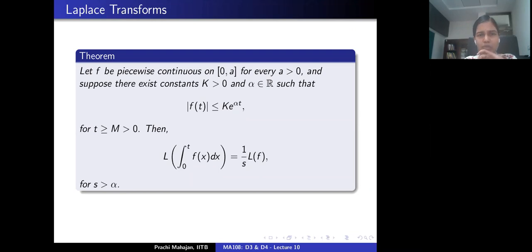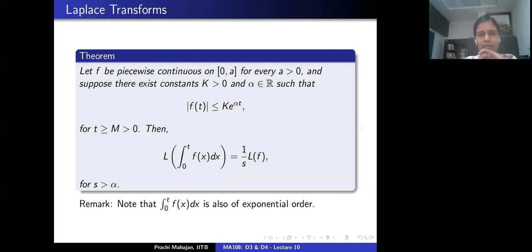We'll see how this is useful, but let's fix a proof first. So the first thing to note here is the statement of the theorem assumes that the function f is of exponential order, right? It will follow from this assumption that the integral of f is also of exponential order, right? So the existence of the Laplace transform of the integral of f is taken care of. Is that okay?